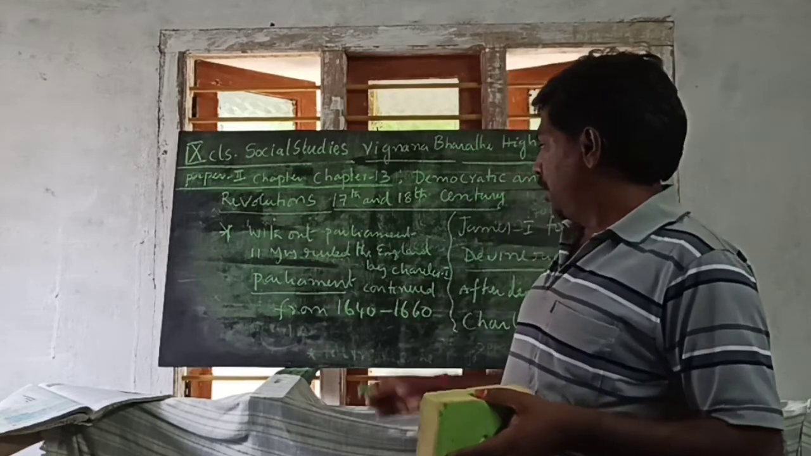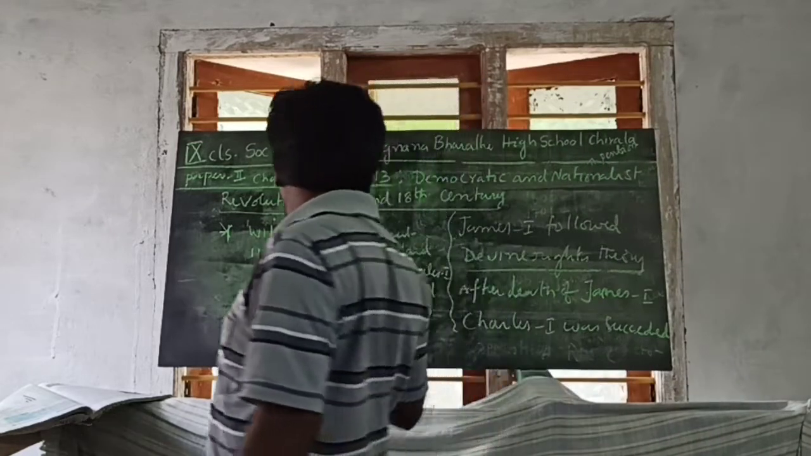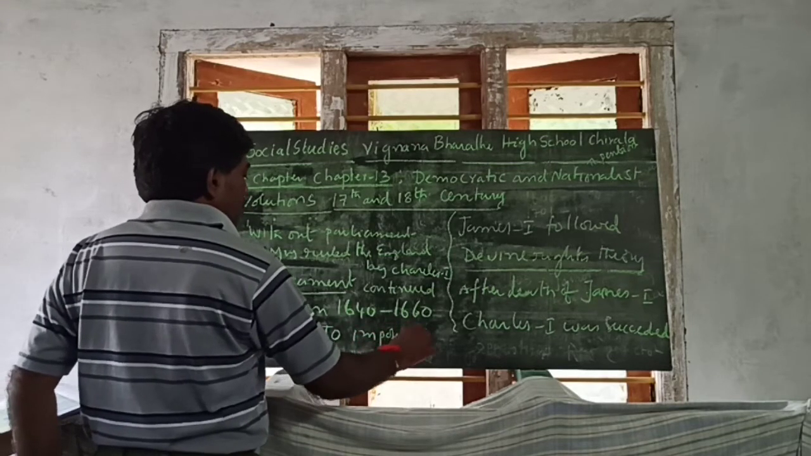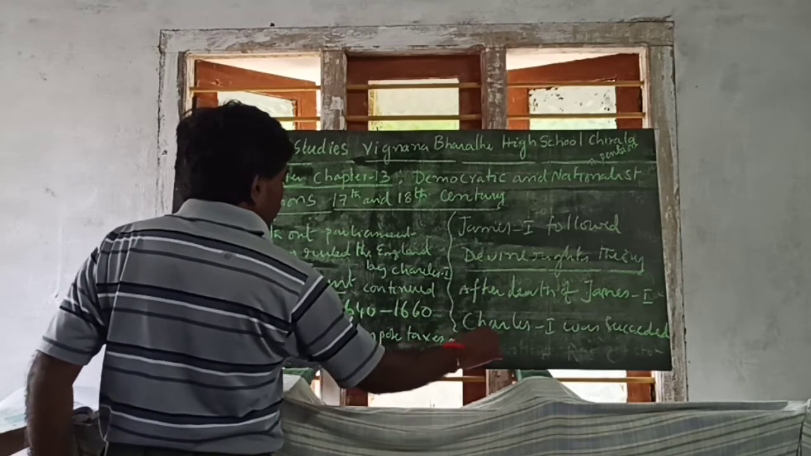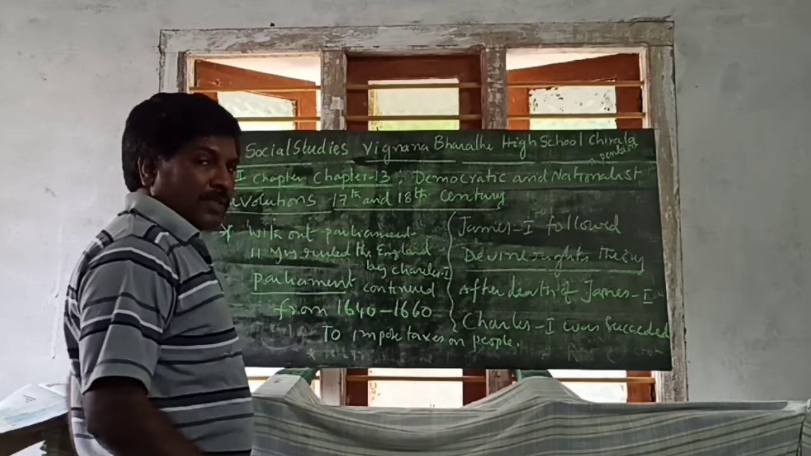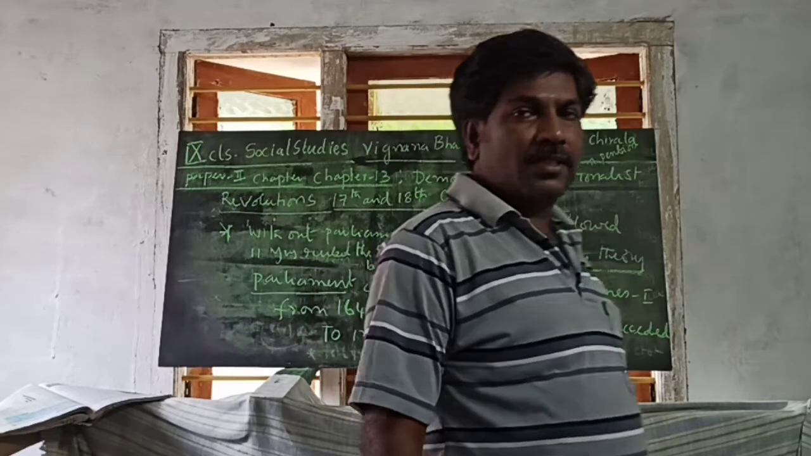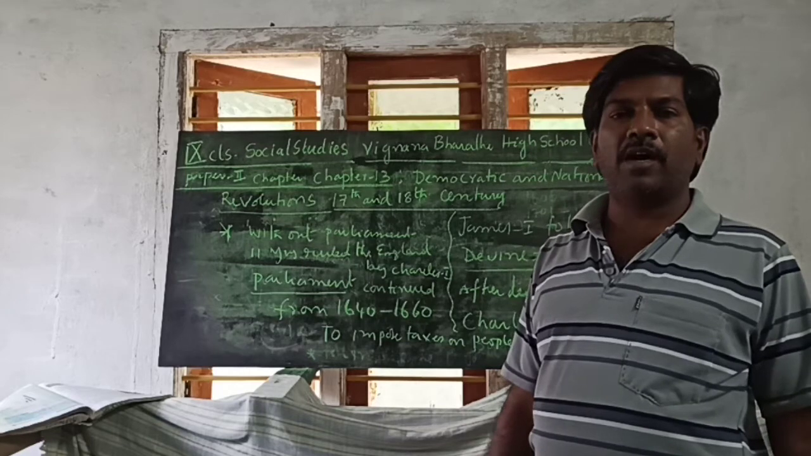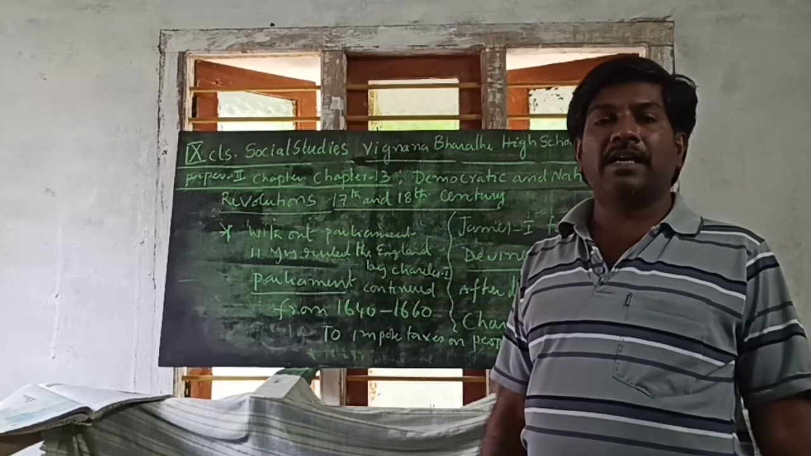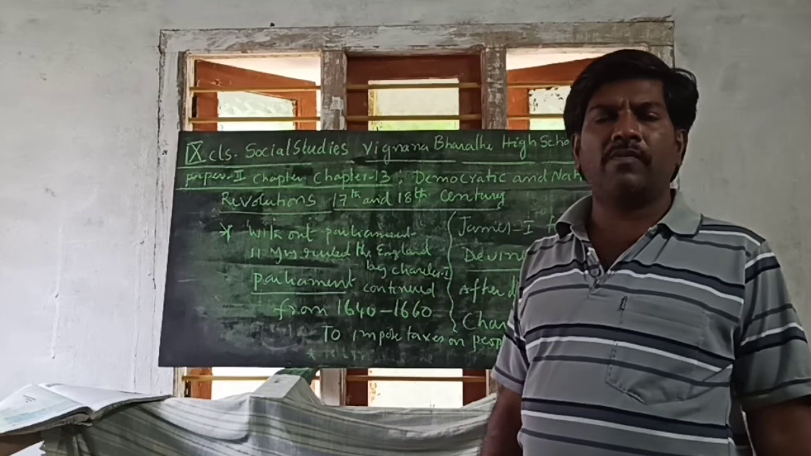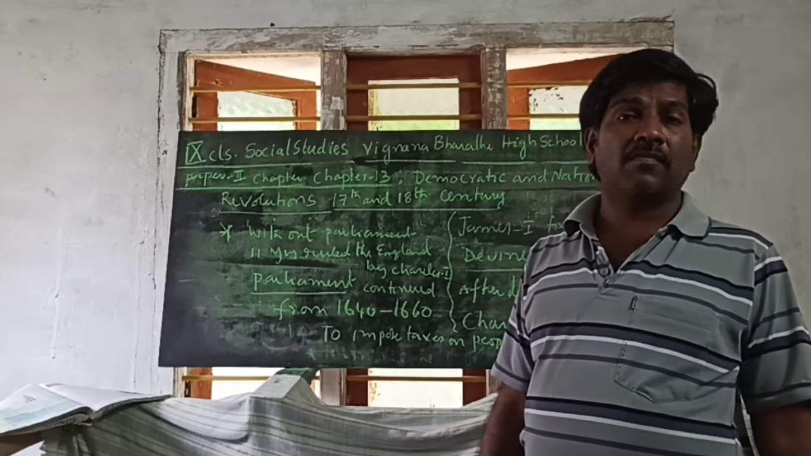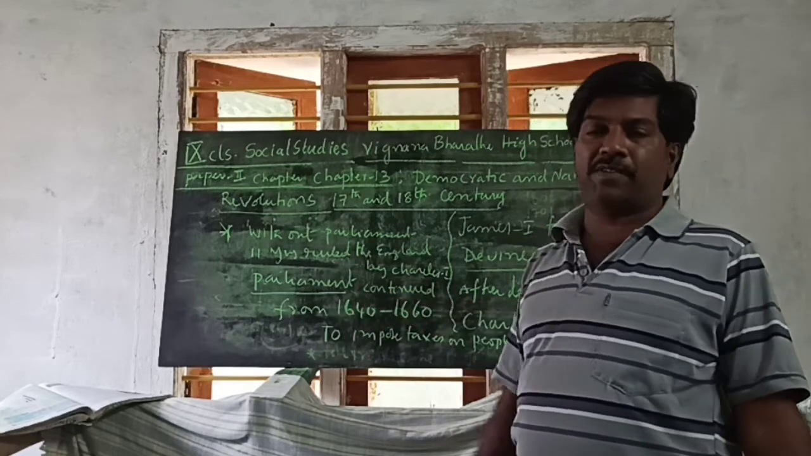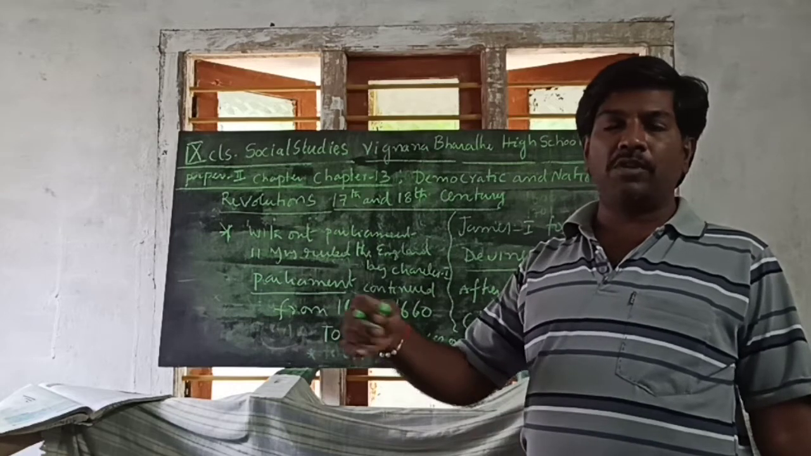To impose taxes on people, they discussed several matters, but no tax was imposed because Parliament did not agree. Parliament did not agree to collect the taxes from the people. So then what happened? 1640 to 1660, how many years? 20 years. Parliament and the king were both assembled.